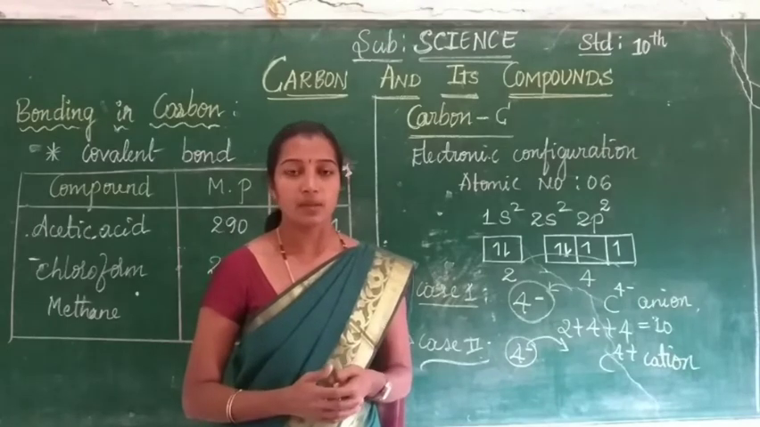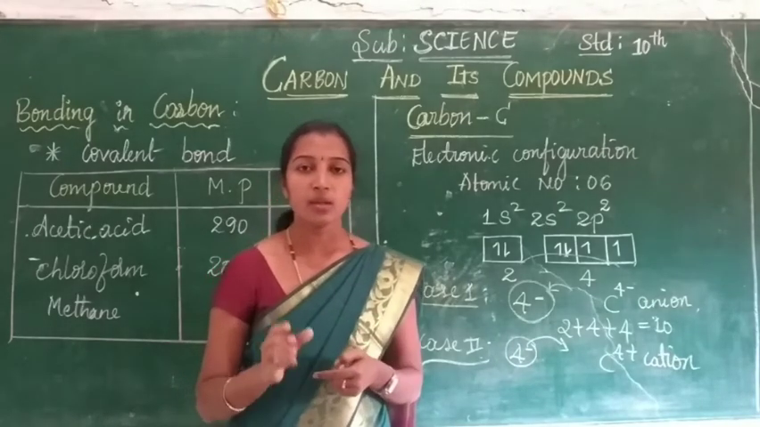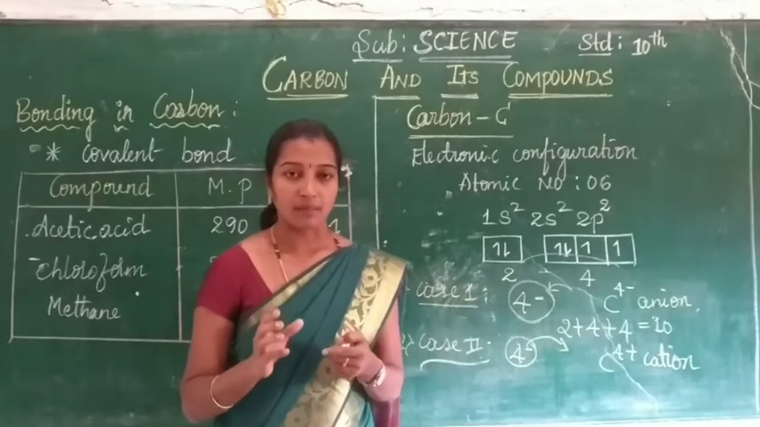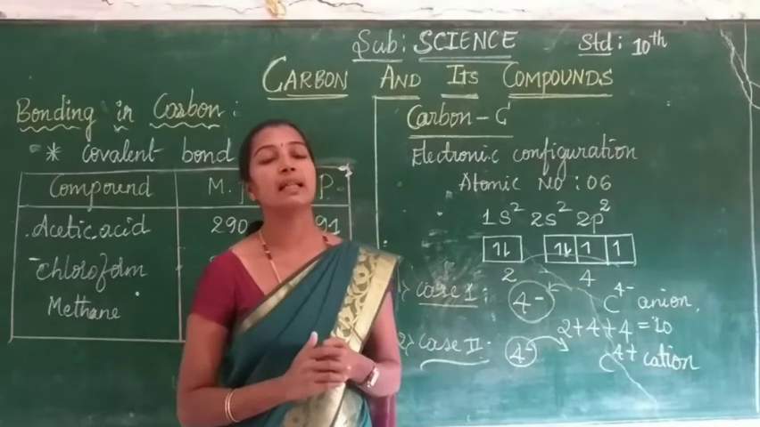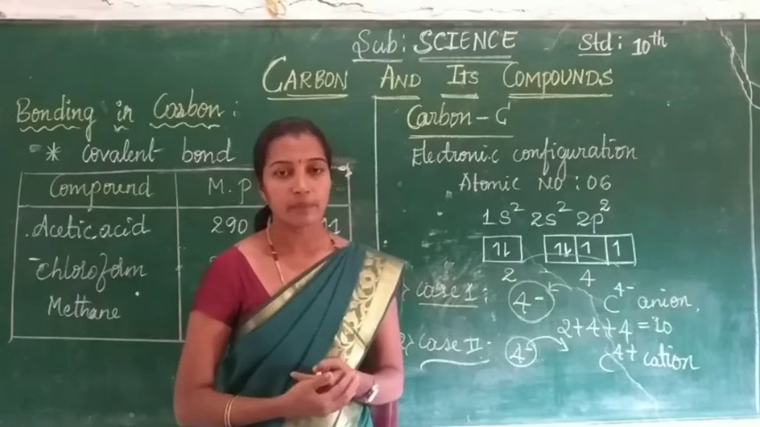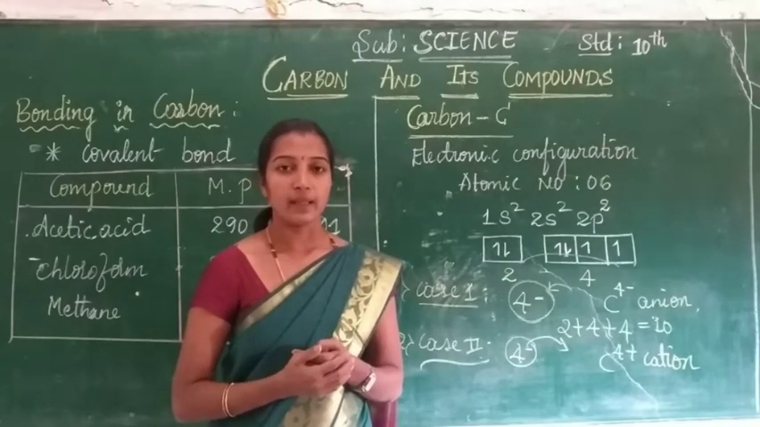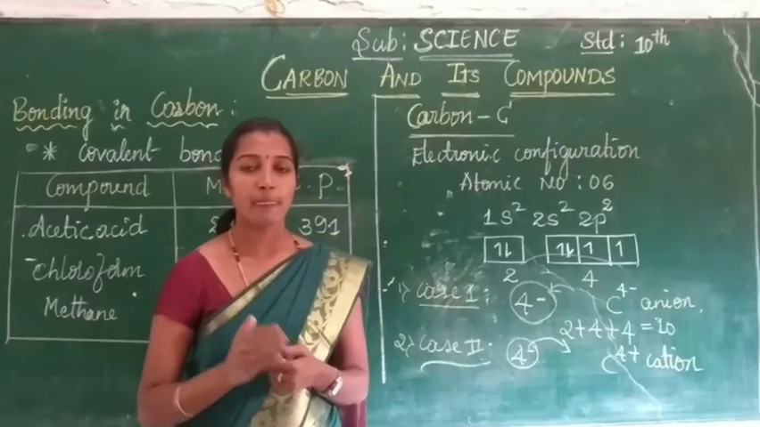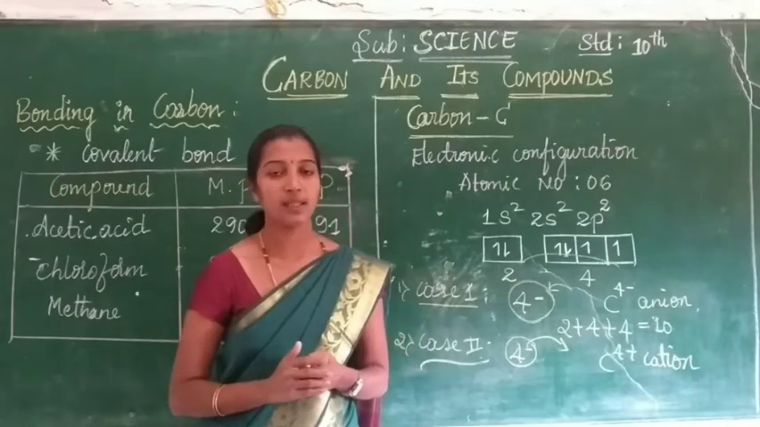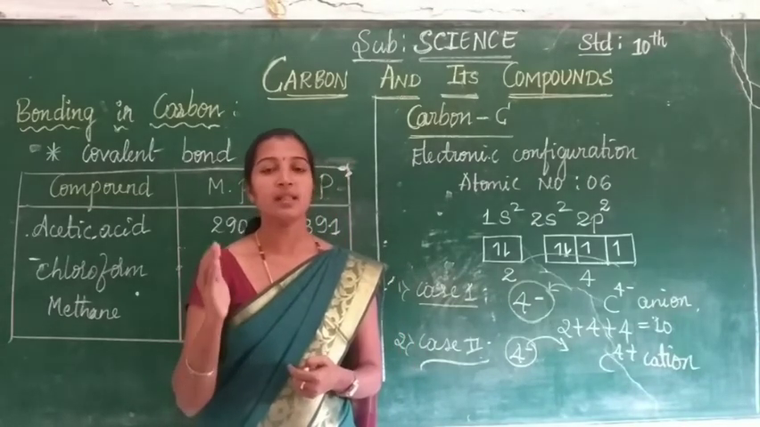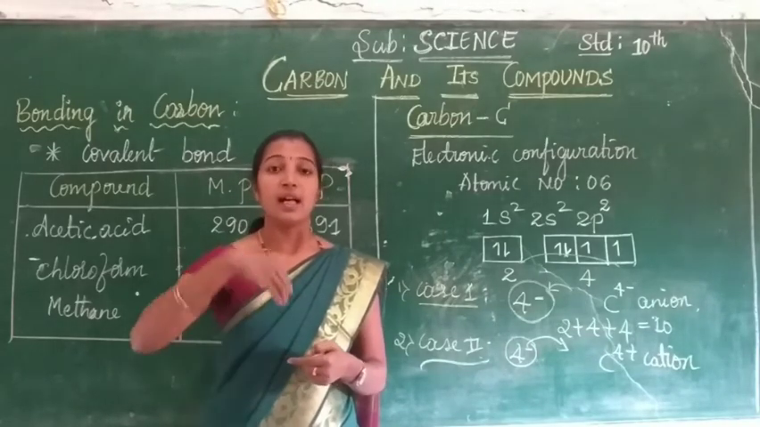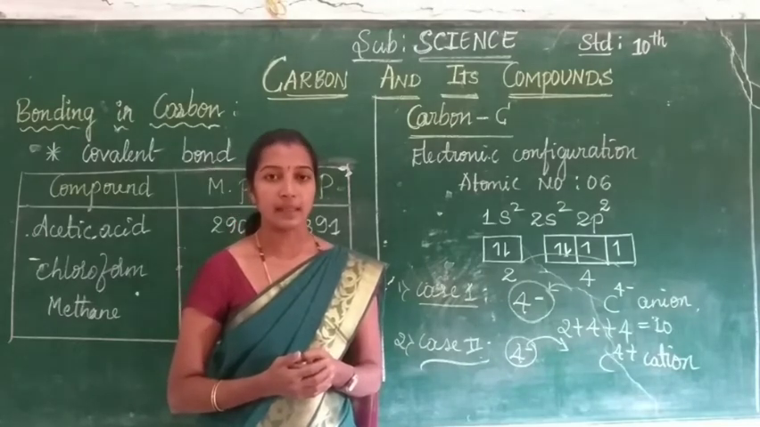To overcome this problem, carbon makes covalent bonds. How does it make the covalent bond? Yes, carbon is going to share the electrons in its outermost shell with other atoms of the elements. That is called a covalent bond. Listen, children, carbon has 4 electrons in its outermost shell. It is going to share the 4 electrons with carbon atoms and with other atoms of the elements.